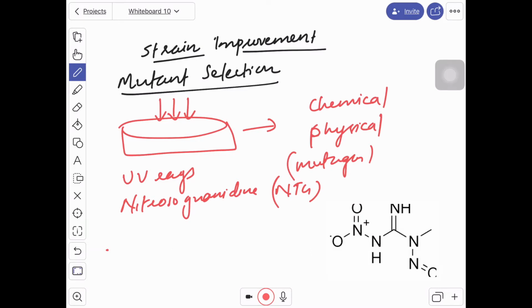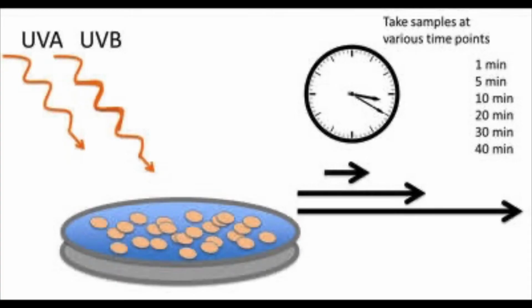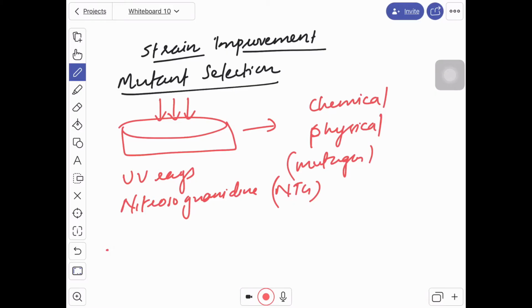It is very often found that we need to carry out multiple and successive attempts or many mutations using physical or chemical mutagen in order to get our desired result. Because it is a blind try, we expose the microorganism towards UV rays and we try to find whether the mutation which is required for us has happened. Sometimes it may not happen. You will have to have multiple trials to get our desired microorganism.